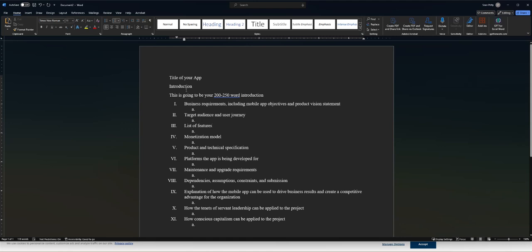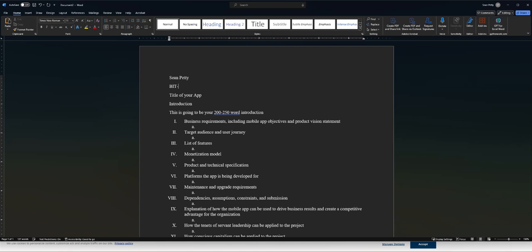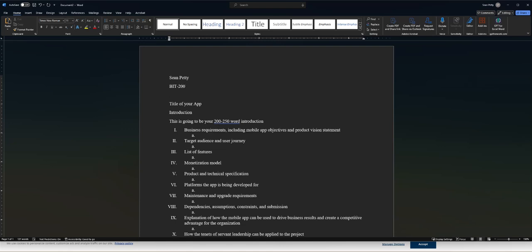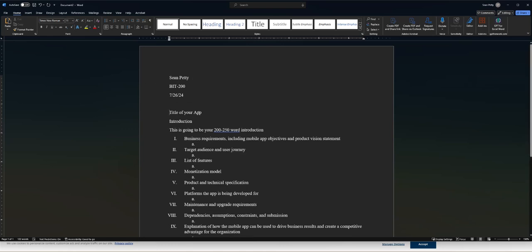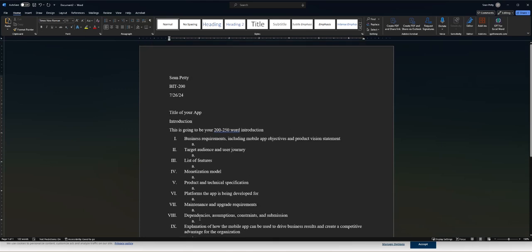Okay, what I also expect to see is your name, your class, and the date. I expect to see that at least at a minimum because I need to be able to know who all of you are. So you're going to have your name here. You're going to have the title of your app. I would like to see your introduction. So you could use this as an outline. As a matter of fact, if you turn this in this format, so far you're doing really good. You're going to get good credit on this assignment.